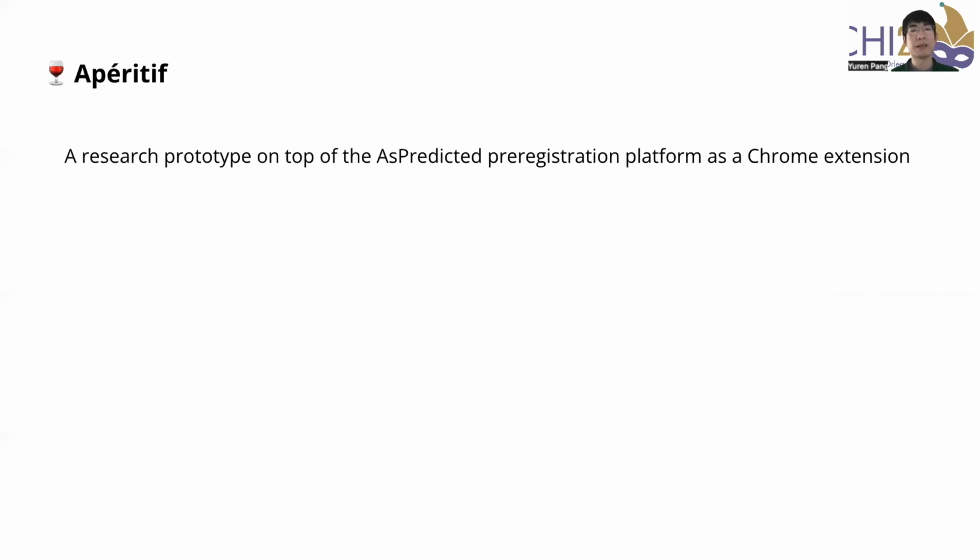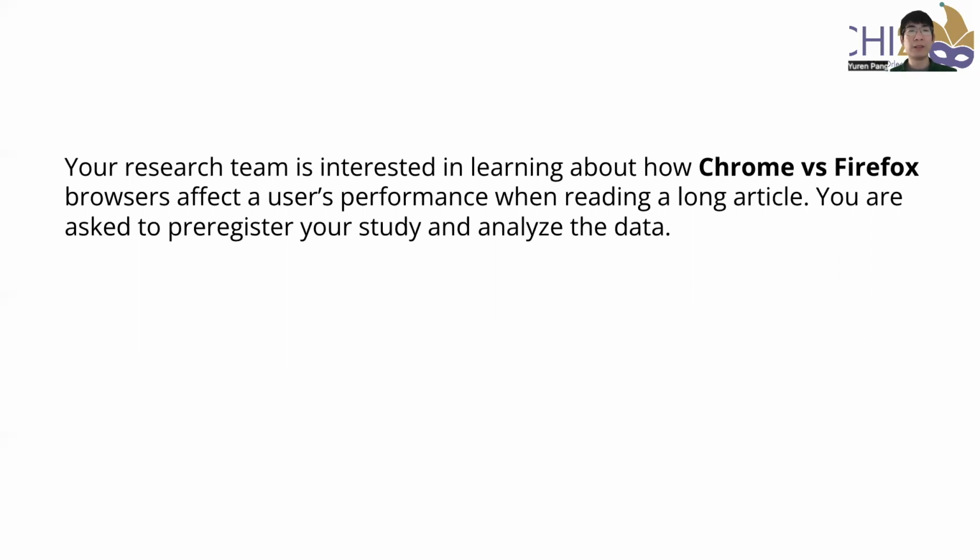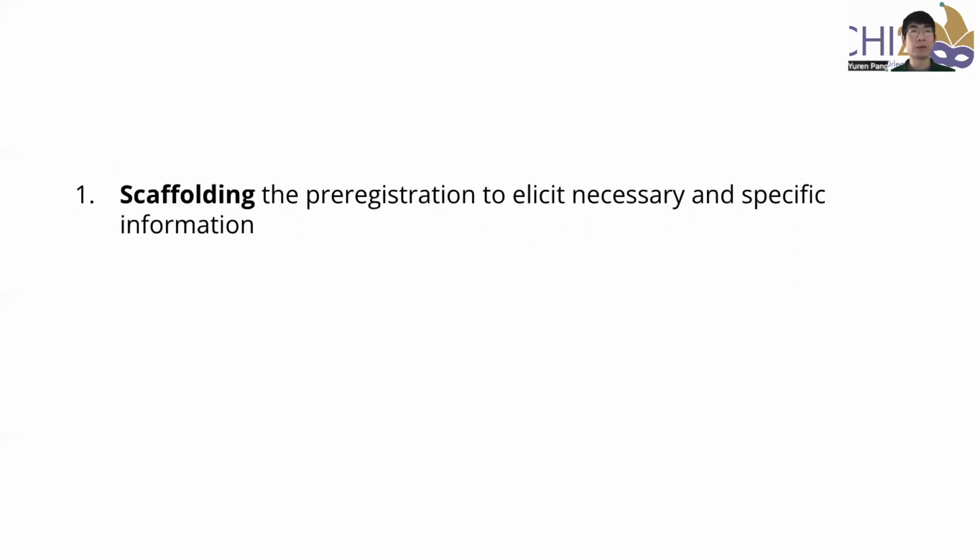Based on our formative study and design goals, we implemented Apéritif, a research prototype built on top of the As Predicted platform as a Chrome extension. We designed Apéritif to meet our design goals and test whether the new scaffolding approach would make users more likely to preregister in the future. To walk through Apéritif, suppose the research team wants to learn how Chrome versus Firefox affect users' performance when reading a long article. First, scaffolding.